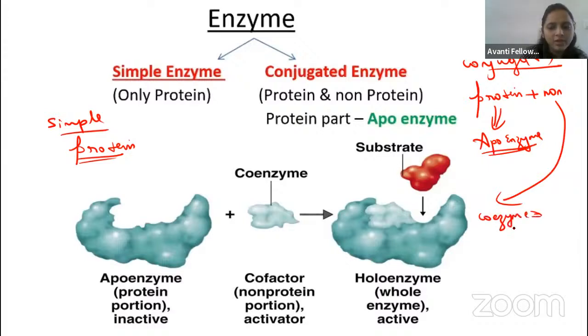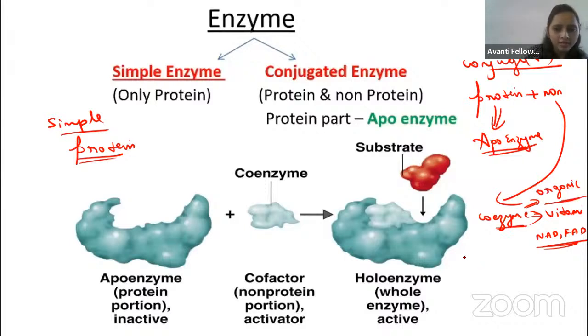Coenzyme means what? Coenzymes are organic molecules. Which are the organic molecules? Vitamins, right? NAD and FAD. These all act as coenzymes, guys. Coenzymes are always organic molecules. Then coming to the cofactor. Cofactors are inorganic. In the cofactor, you can see the ions.